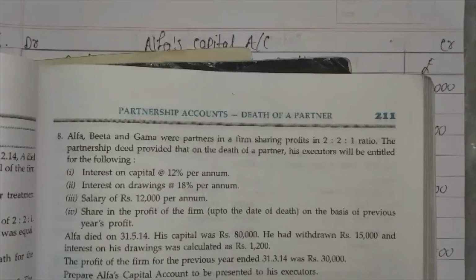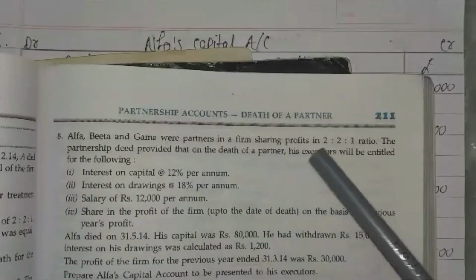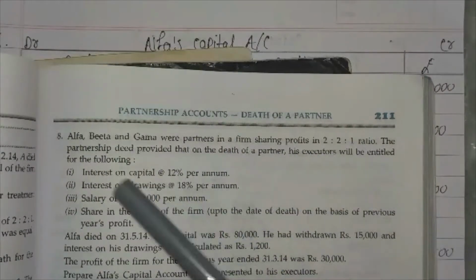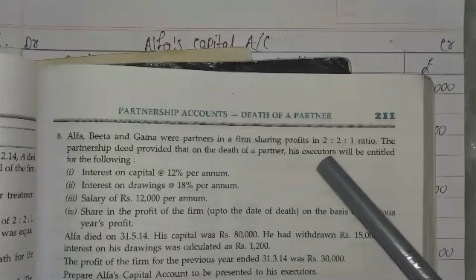Dear students, in this video, I am going to discuss some sums on death of a partner. See the first sum, it is sum number 8. Here, Alpha, Beta and Gamma were partners in a firm sharing profits in the ratio of 2:2:1. The partnership deed provided that on the death of a partner, his executors, that means his legal